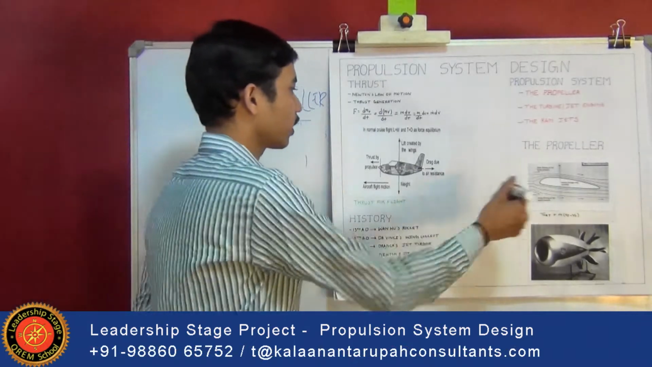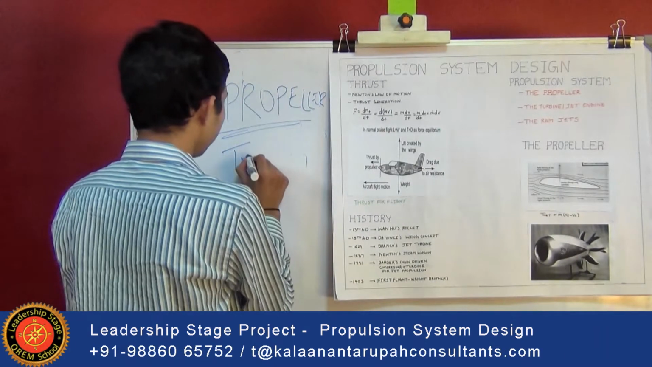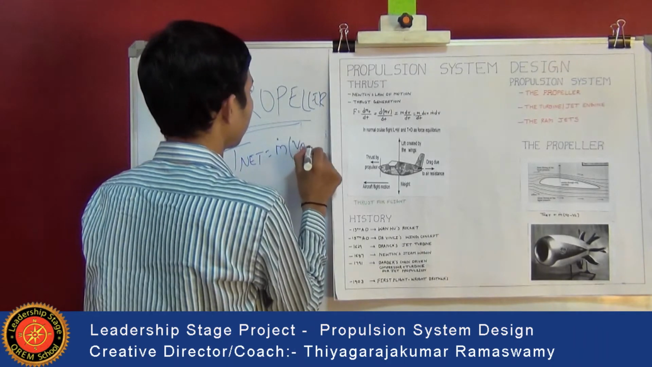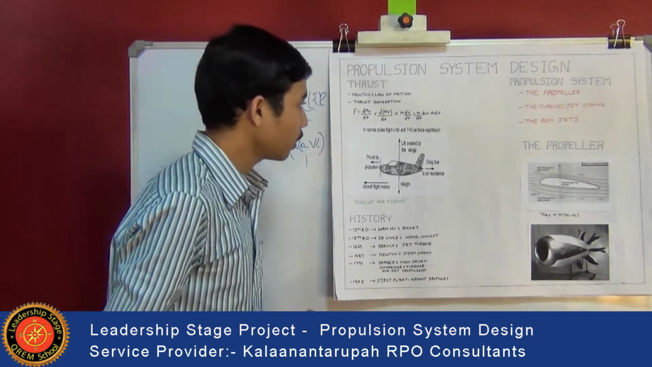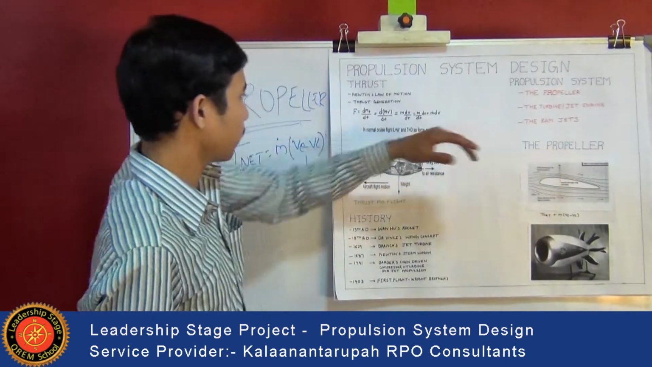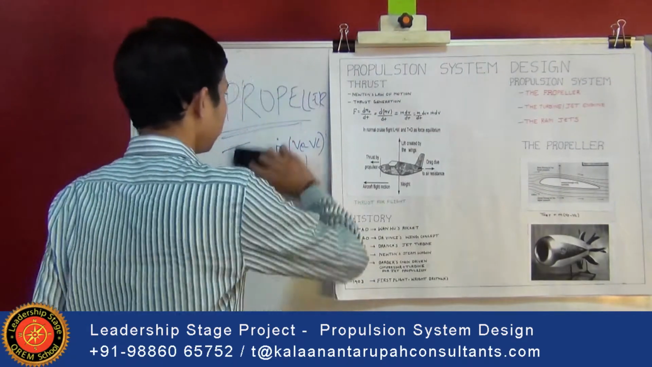So the thrust by the propeller is given by T net is equal to m dot into (V minus Vc). So that was about the basic principle of how the propeller works and how it creates thrust.